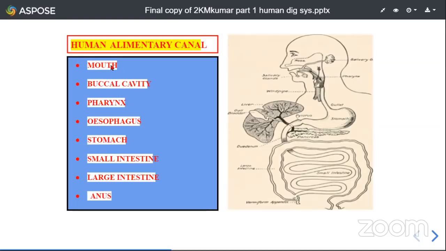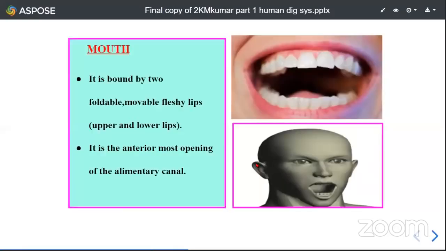Here, this is the mouth and this is the anus. These are the two openings with which the alimentary canal opens on either side, isn't it? This is the flow chart: mouth, buccal cavity, pharynx, esophagus, stomach, small intestine, large intestine, anus. These are in the same order in our alimentary canal. Now let us go one by one in detail.